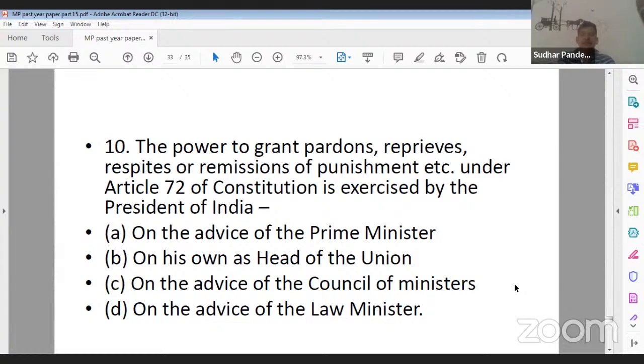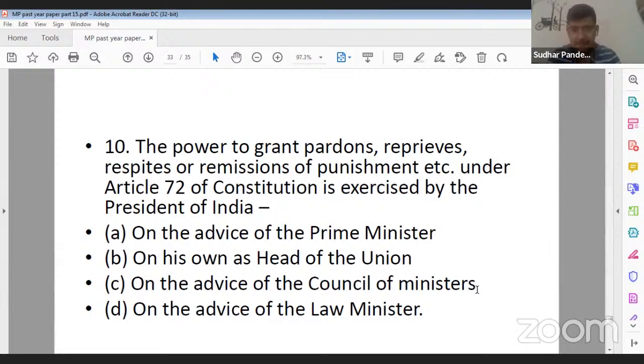The President exercises the power of granting pardon, reprieve, respite, remission under Article 72 on the advice of Prime Minister, on his own as head of the Union, option C, on the advice of Council of Ministers, and option D, on the advice of Law Minister. What should be the correct answer? Question number 10. Just let me know quickly.